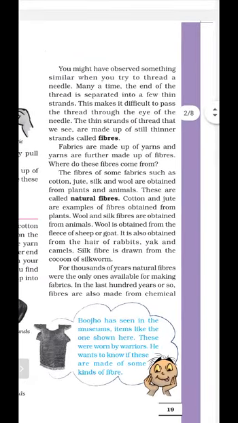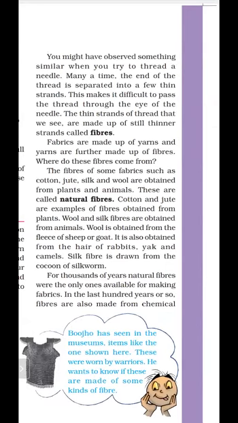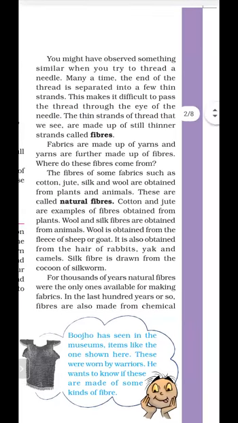So there are two types of fiber. The first is natural fiber, and the second is synthetic fiber. What do you mean by natural fiber? The fibers which are obtained from plants and animals are called natural fibers. Examples of natural fibers are cotton and jute.